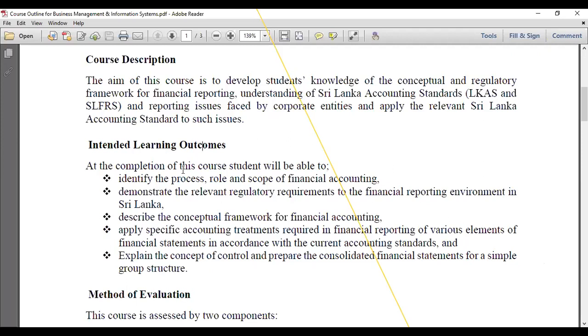Today we mainly focus on the first objective, the process, roles and scope, right? I think you have all already learned those basic things at the A-level examination, but I highlight them again because you should be reminded of those things, right? So the first objective is clear now: identify the process, role and scope of financial accounting, right?